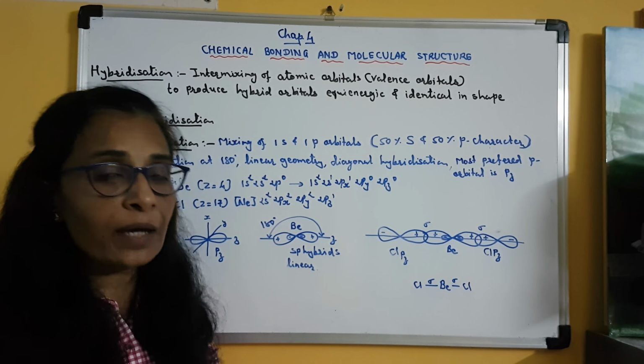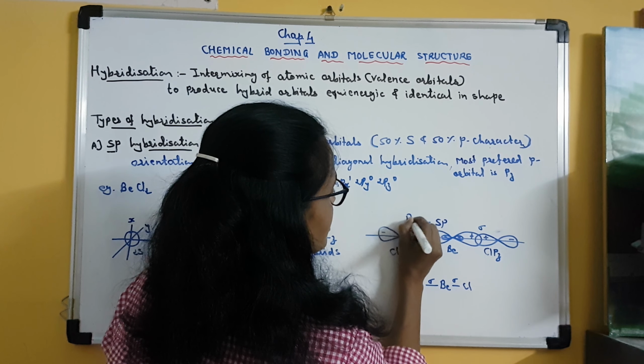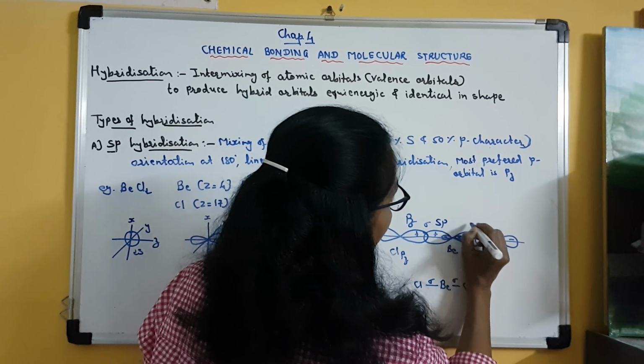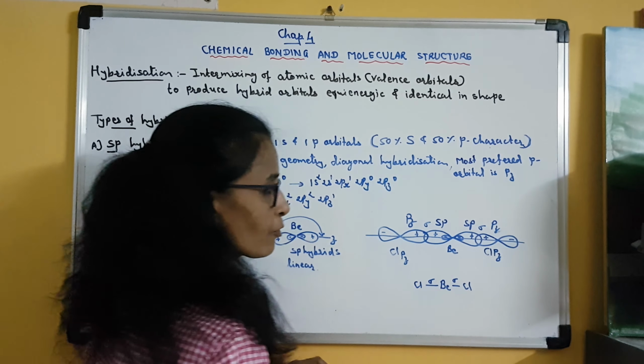This is positive overlap. So the positive lobe of the pz orbital of chlorine will overlap with the positive lobe of the sp hybrid orbital. See, this is the sp hybrid orbital and this is the pz orbital. Similarly, this is the sp hybrid orbital and this is the pz orbital of chlorine.